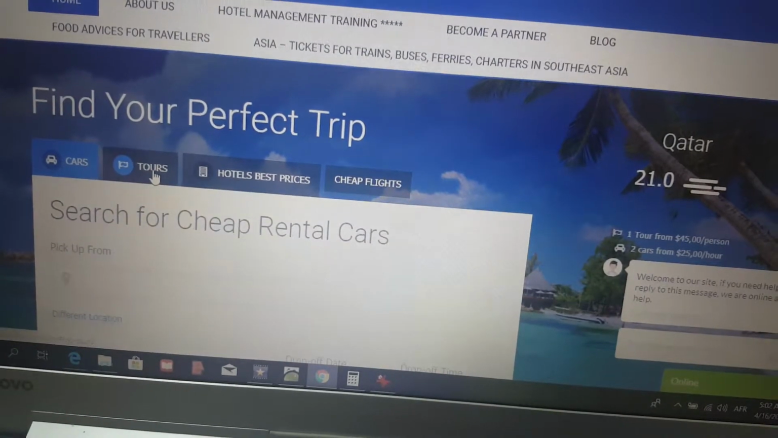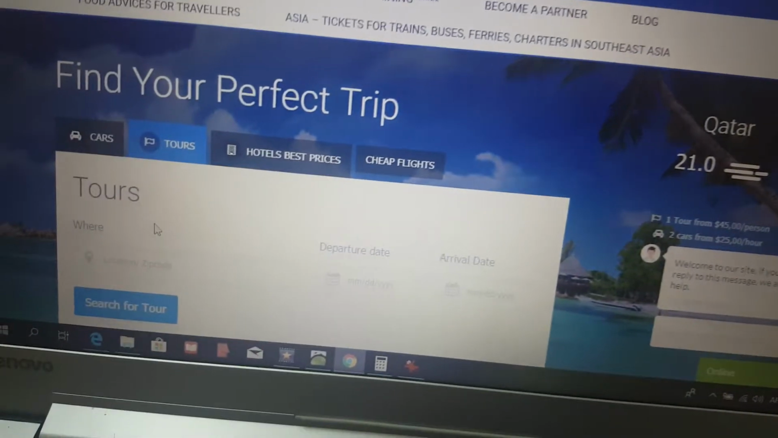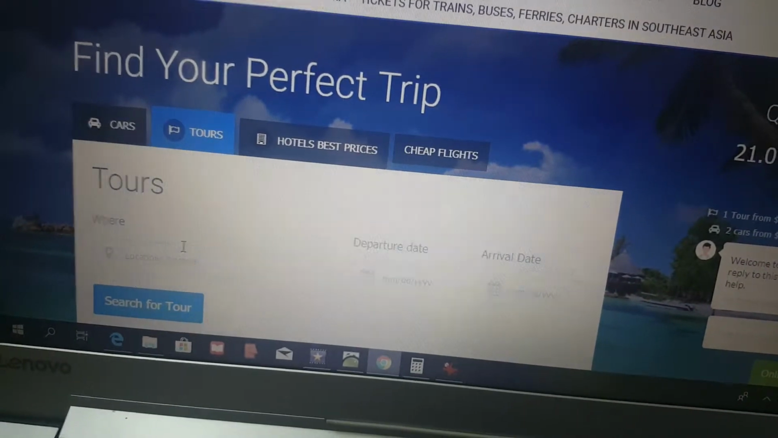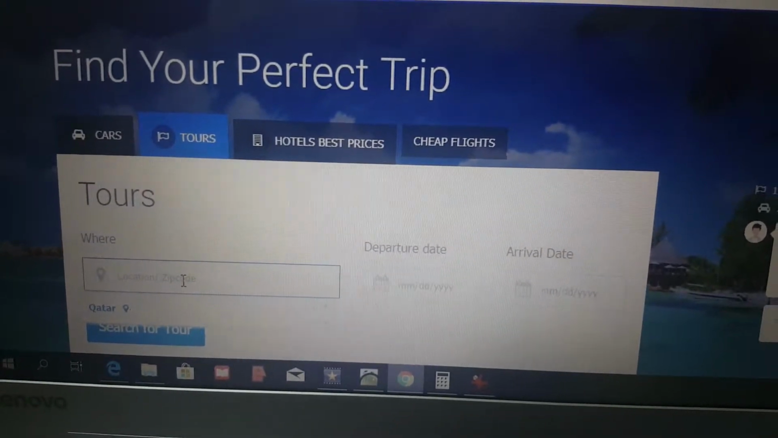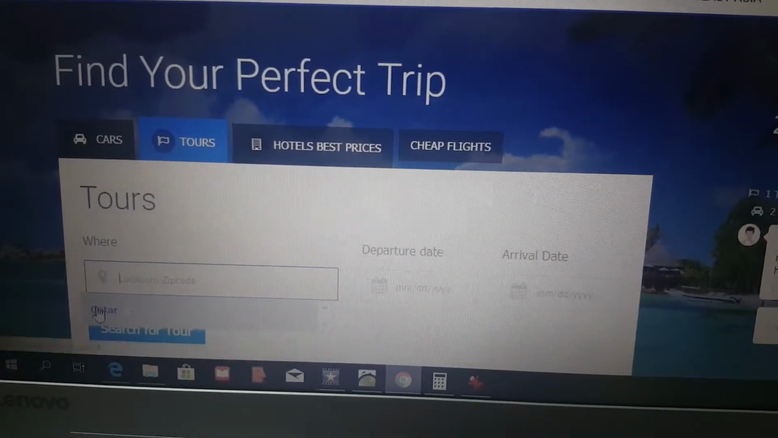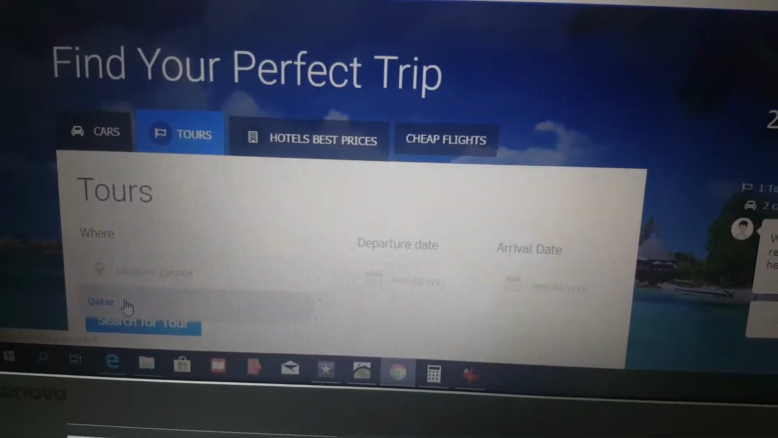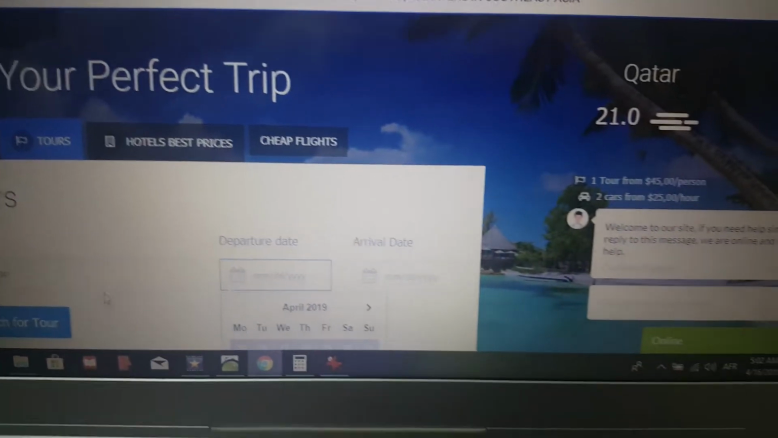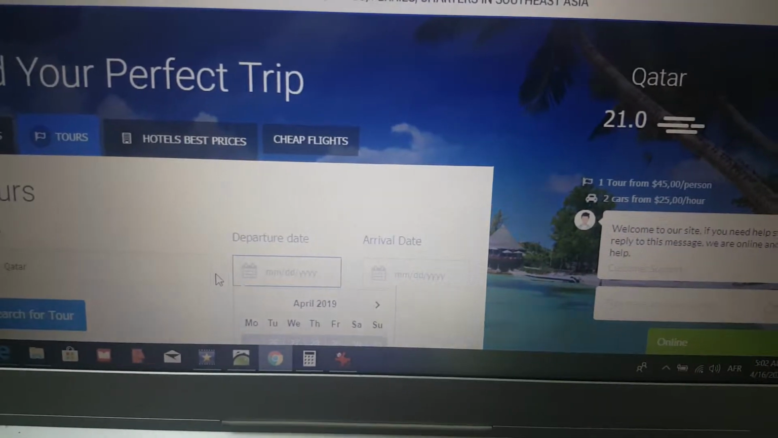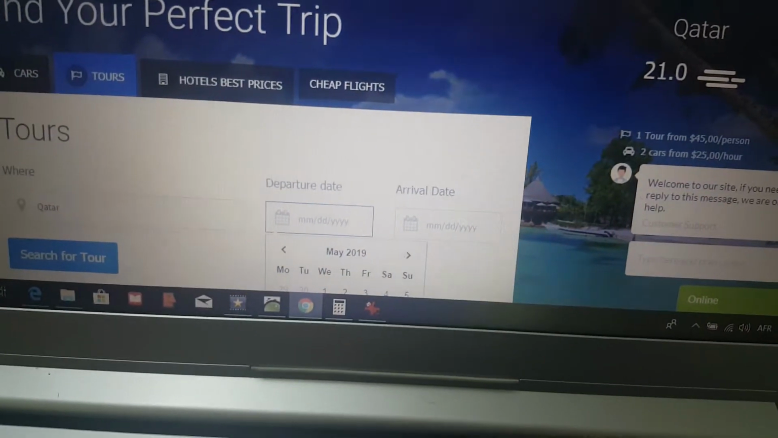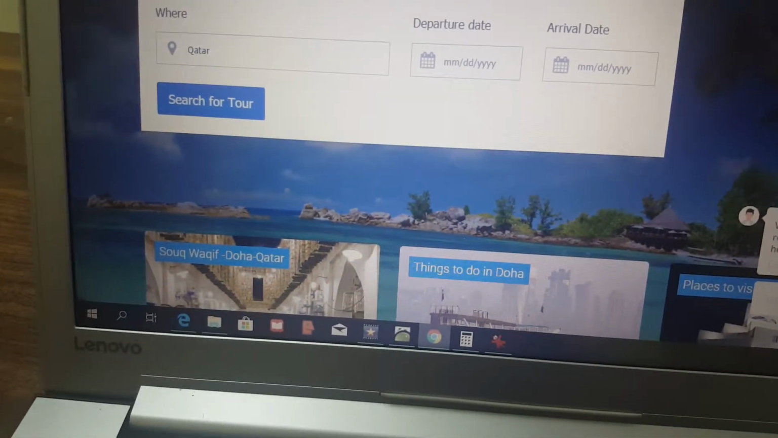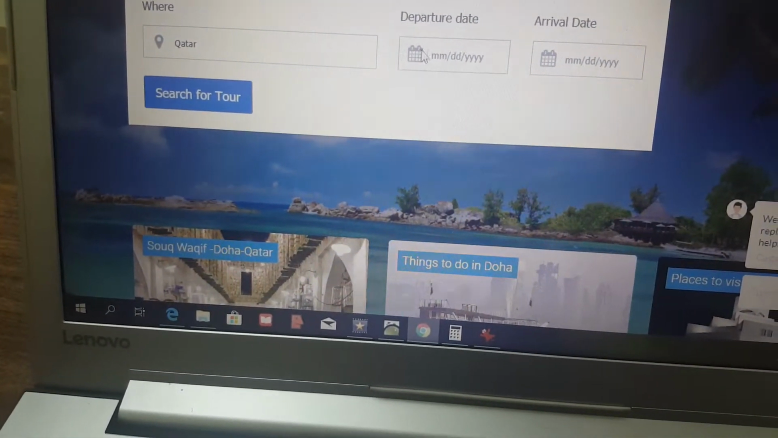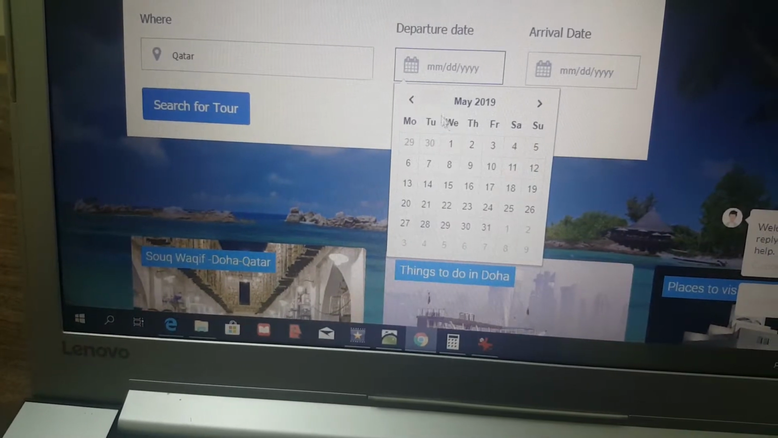So I will go to the tours. Just here it will ask you where you will go. So just push here like this. You will click here, it will show you the location. So you will choose Qatar here, and here the calendar will show in the front view. So you need to choose from the calendar which day you need to make your tour.